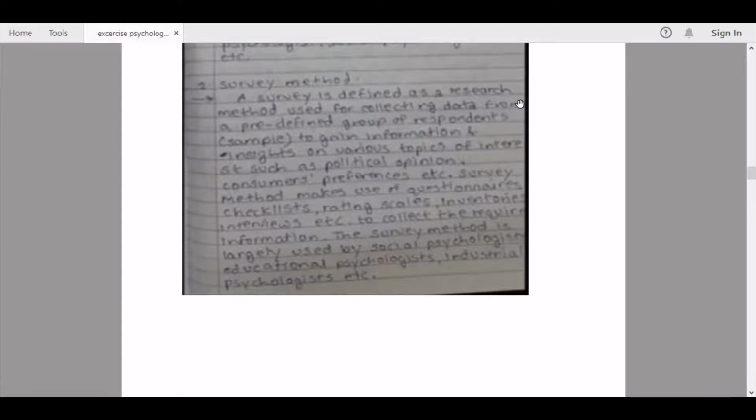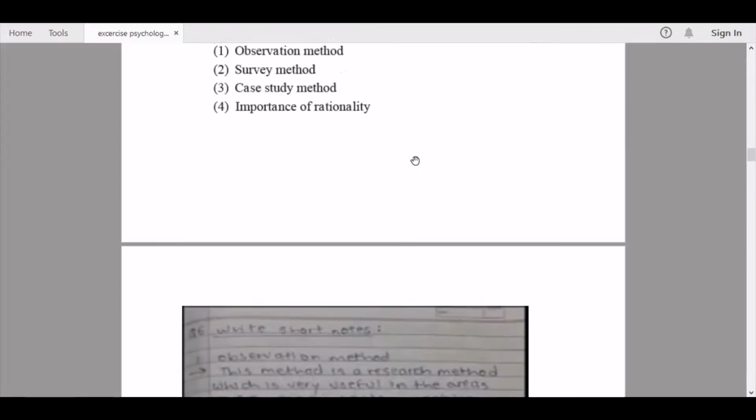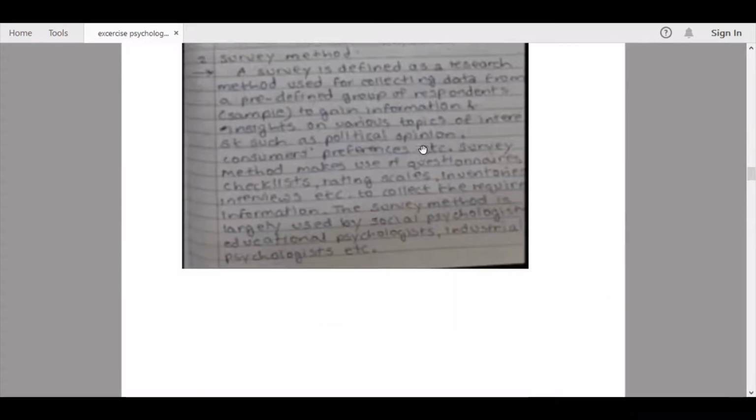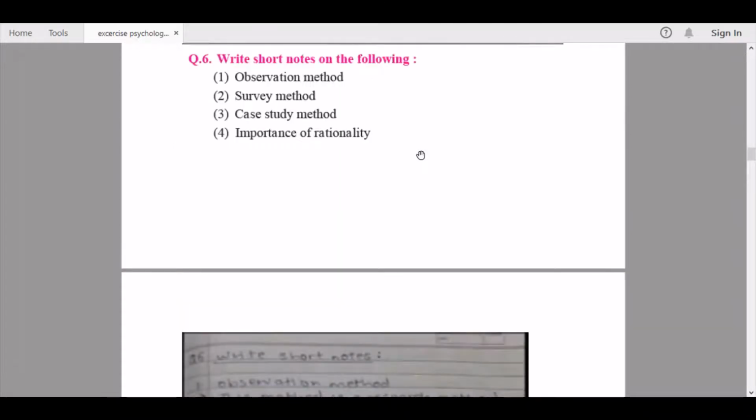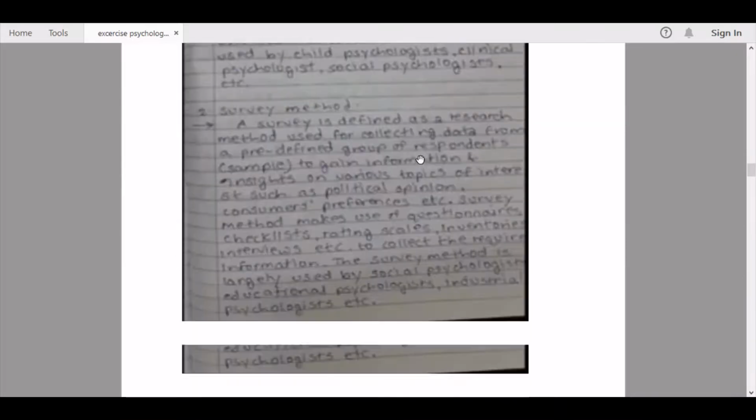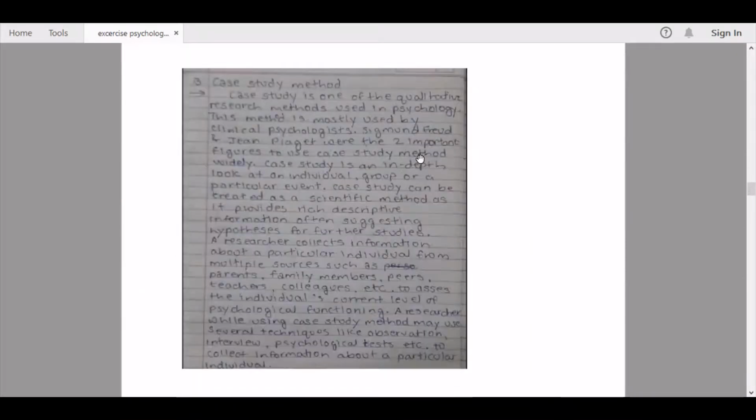The survey method is largely used by social psychologists, educational psychologists, industrial psychologists, etc. So here, this was the survey method. Please note this answer down as I continue to the third question. The third question is the case study method. So I'll just scroll down here. Yeah, so the case study method.